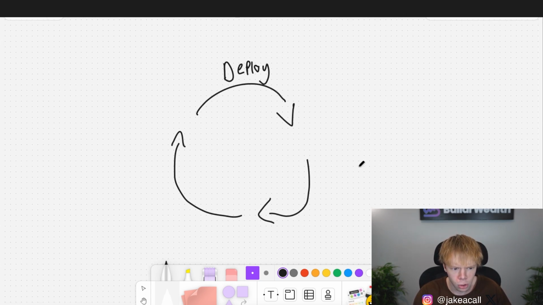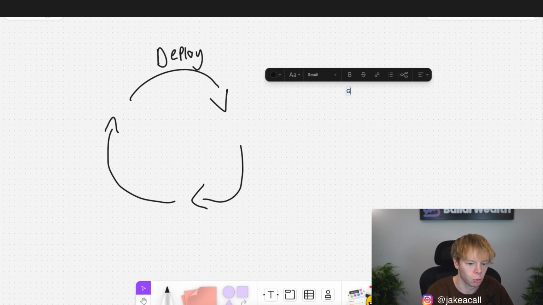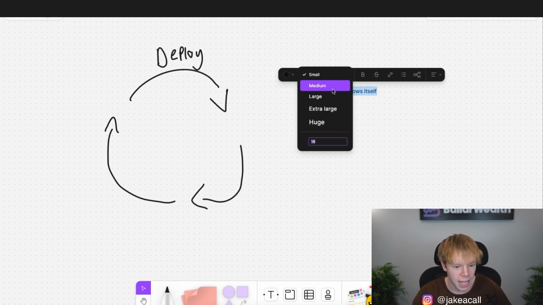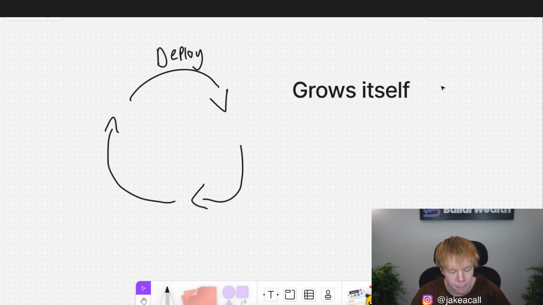So the overall goal with the flywheel in decentralized finance is to have a portfolio that grows itself. That's what we want our portfolio to do. We don't want to have to worry about consistently injecting more capital. We want to be able to let our portfolio grow on its own, and that's exactly what I consider a DeFi flywheel.